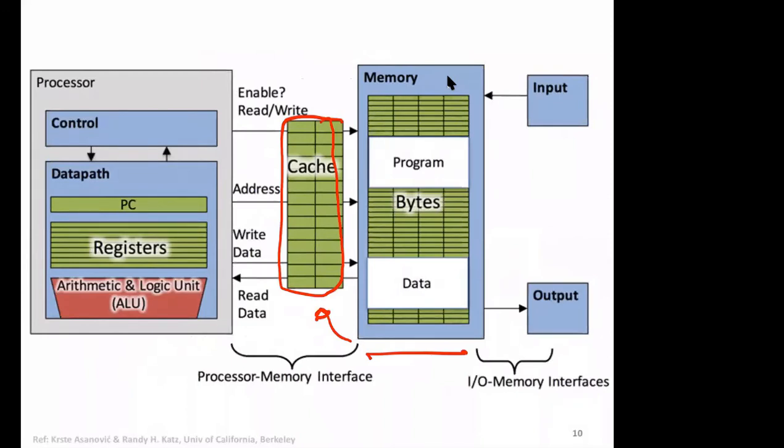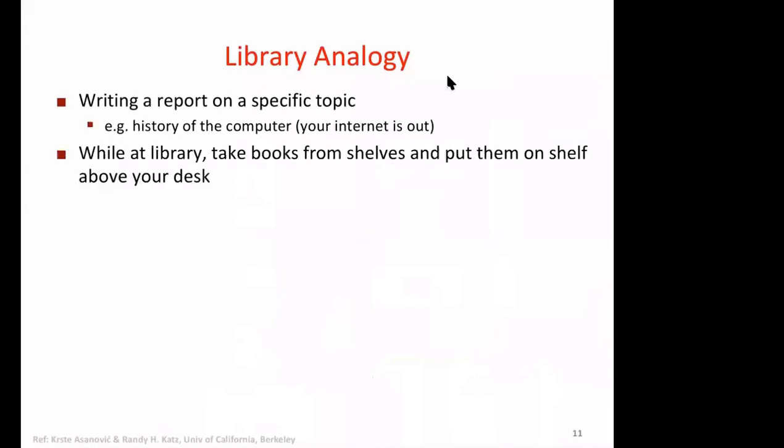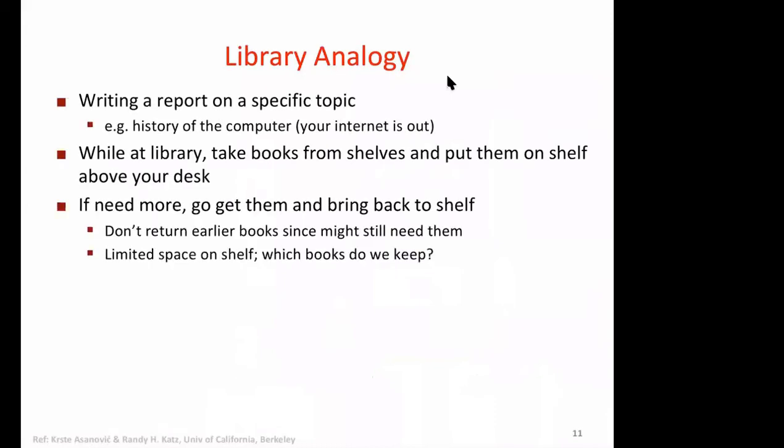And what is that reason? That we'll see. Why caches are useful, although this works almost at the speed of processor, but we have seen this is very small in size compared to main memory, maybe 10,000 times smaller. Then how should it work? Because it can contain a small amount of data. Then we'll see how. So let's look at first a library analogy.